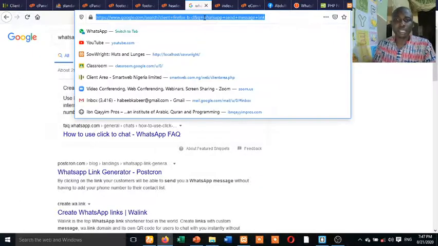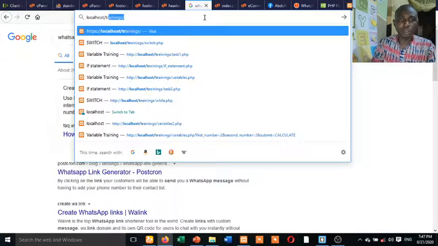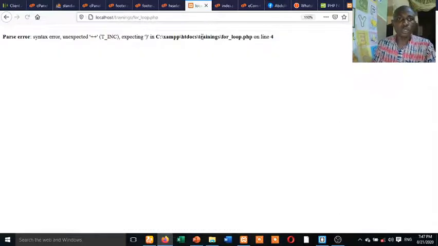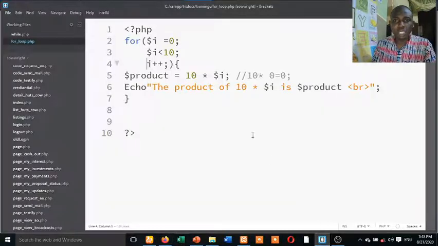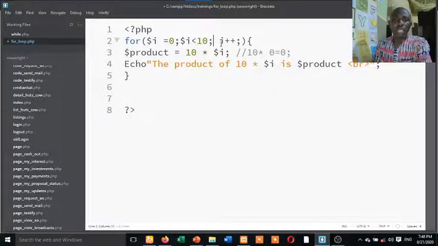Localhost, training, for loop. Okay, I'm still having a syntax error, unexpected plus plus. Let me check. You know, I told you that I is less than 10. Error is your friend. I plus plus.